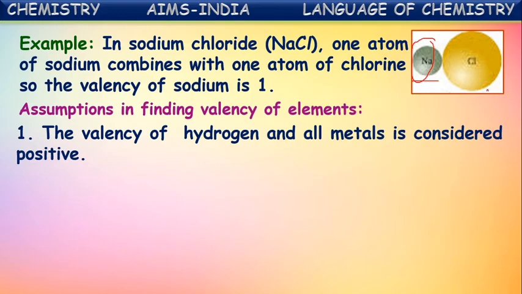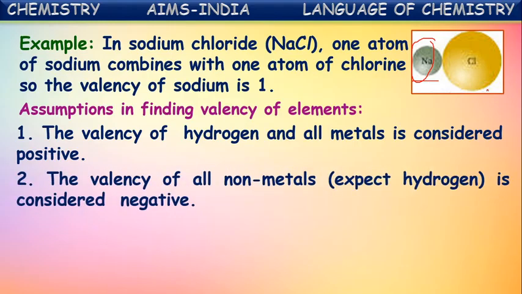Generally, the valencies of metals and hydrogen are considered positive, and the valencies of all non-metals are considered negative. Of course, hydrogen is also a non-metal, but its valency is generally considered positive along with the metals. Valencies of the remaining non-metals are considered negative.